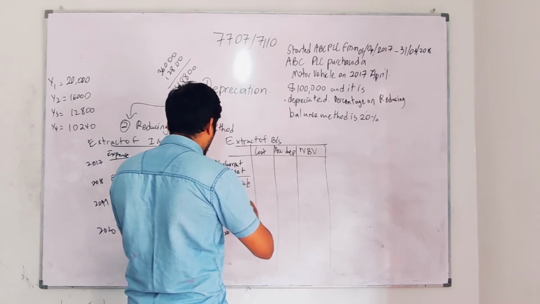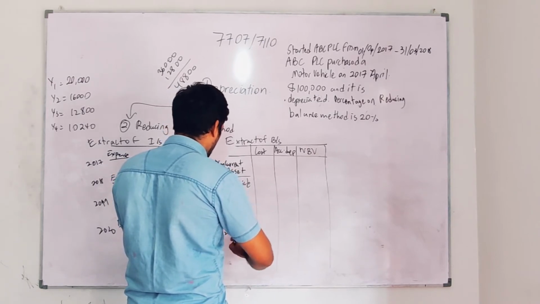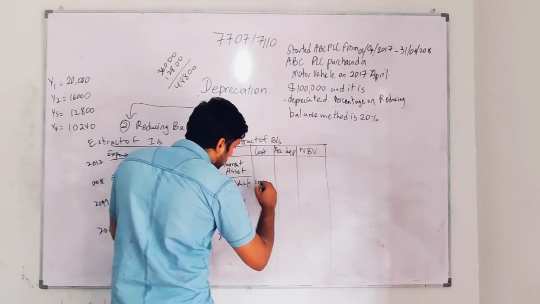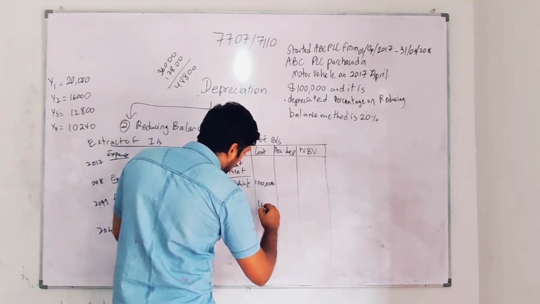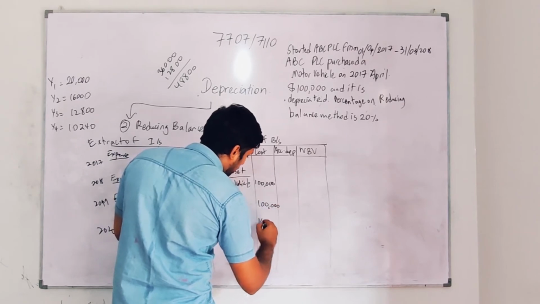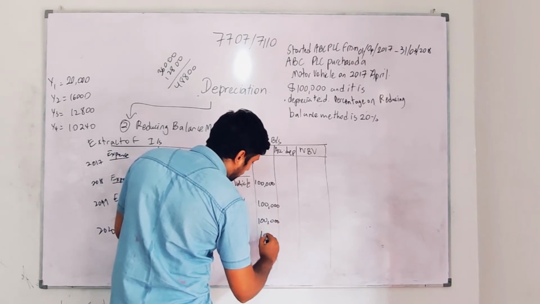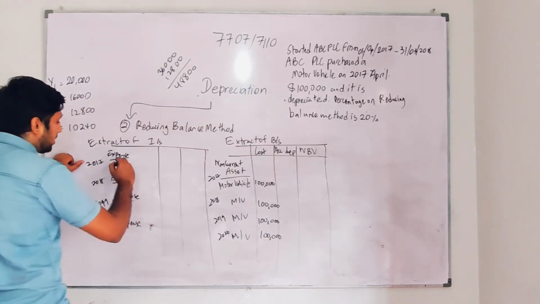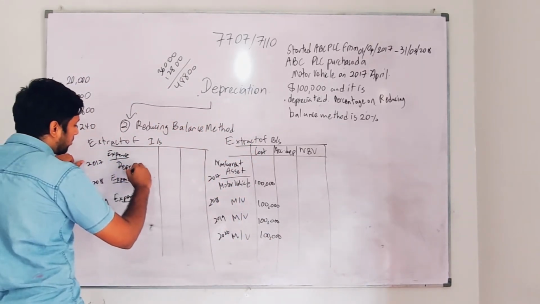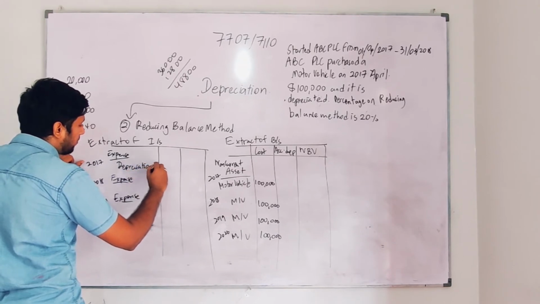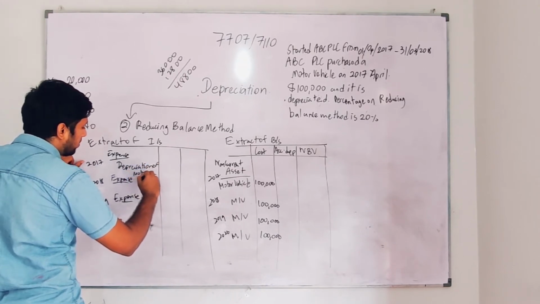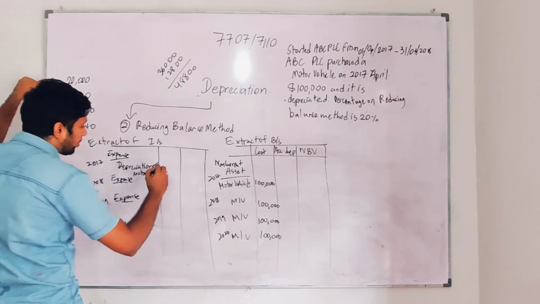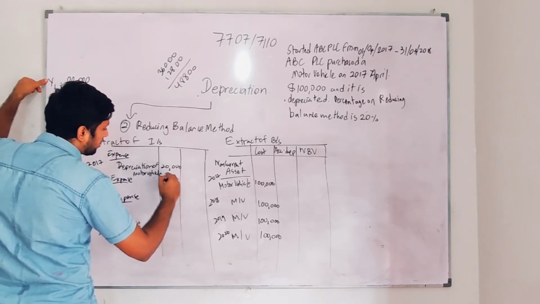So I'm going to take motor vehicle. Don't write short term, write the full term. So here you have a cost of 100,000. I'm going to write the same cost in every year first of all to show you guys how it works. So my expense for 2017 is the depreciation of motor vehicle. I write the first one in full, then the second one in short form, guys. Depreciation of motor vehicle for the first year I got 20,000. So I will enter 20,000.